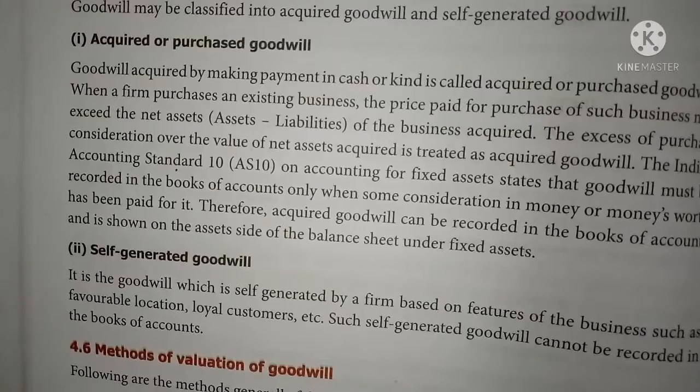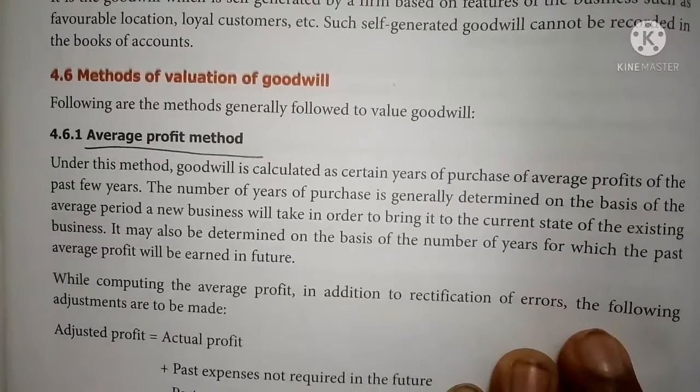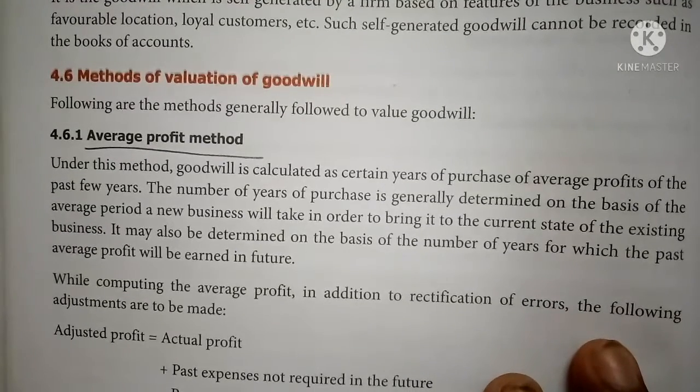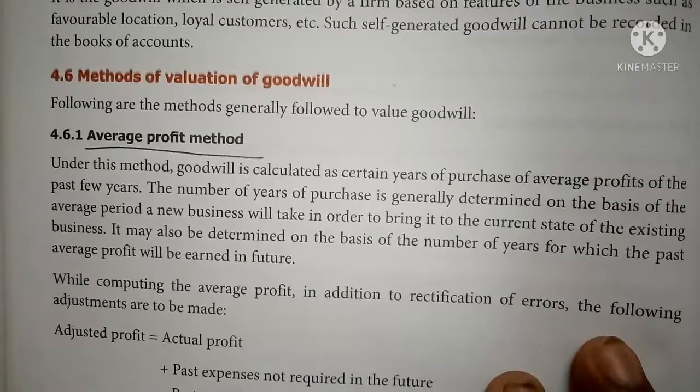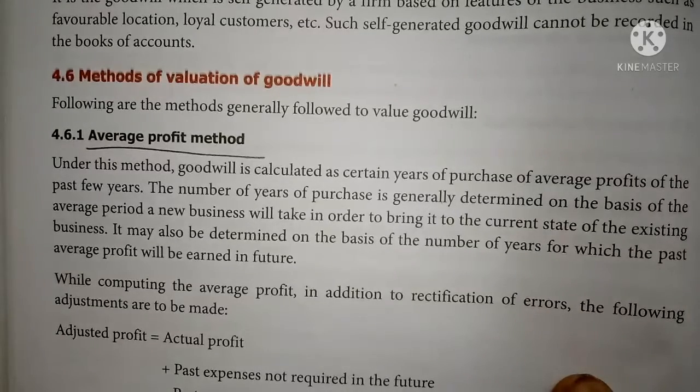Methods of valuation of goodwill. There are various methods of valuation of goodwill in a firm, the first being the average profit method. Under this method, goodwill is calculated as a certain number of years' purchase of the average profit of the past few years.